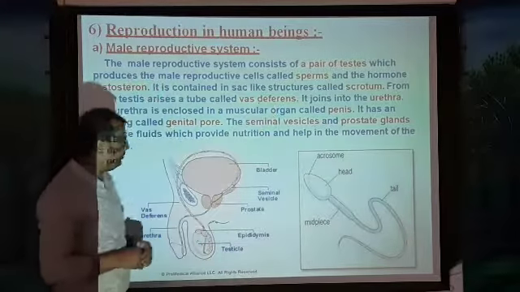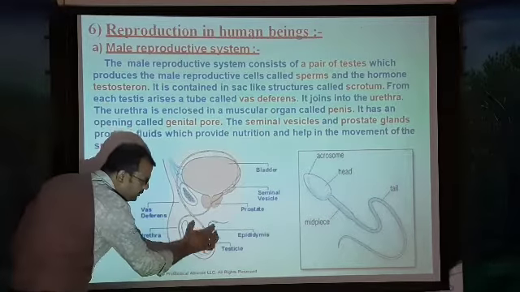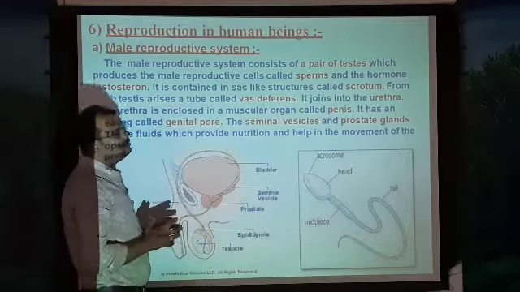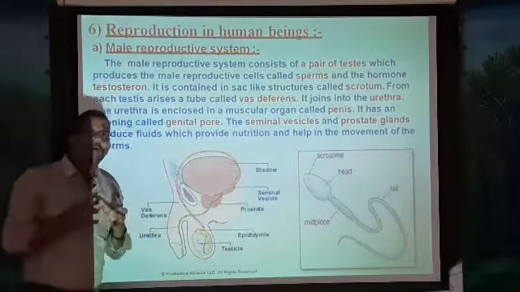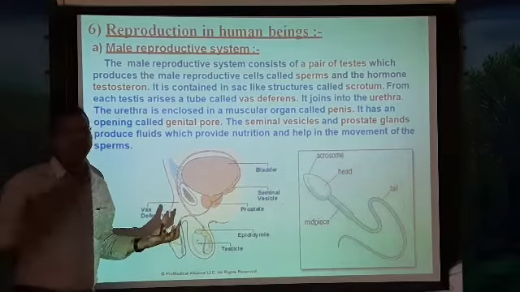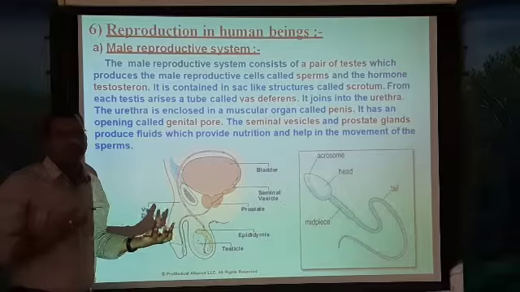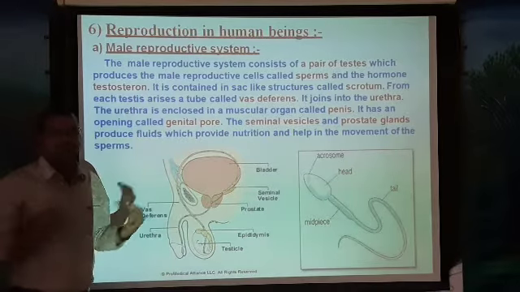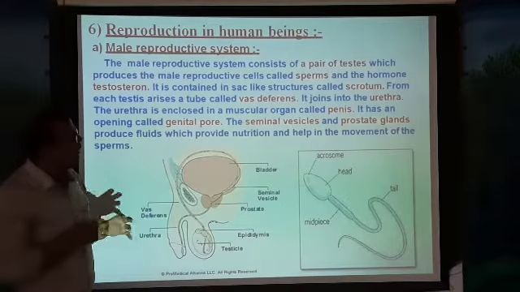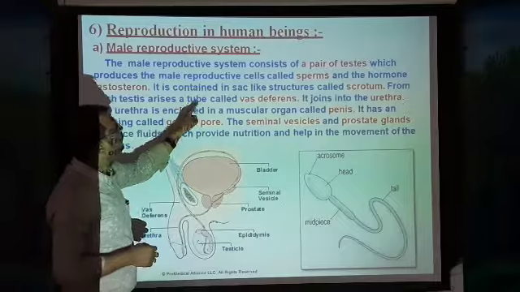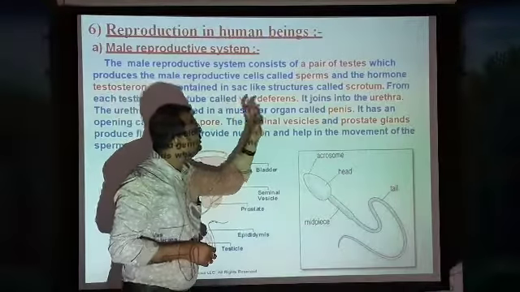This testosterone is responsible for giving male characteristics to the males, and the testes are contained in a sac-like structure called the scrotum. Why are they present in the scrotum? Because the production of testosterone and sperm needs an optimum temperature. To maintain the temperature, the testes are present in the scrotum. And from each testis arises a tube-like structure called the vas deferens.